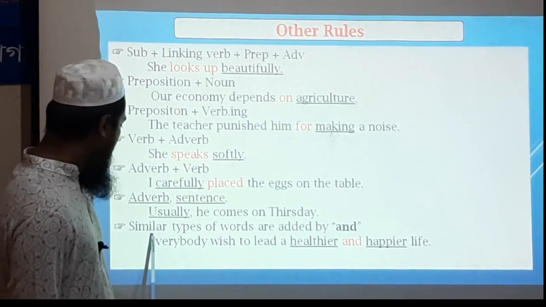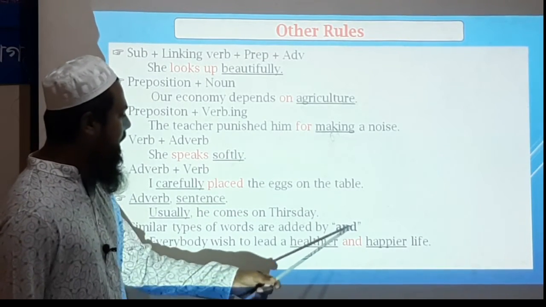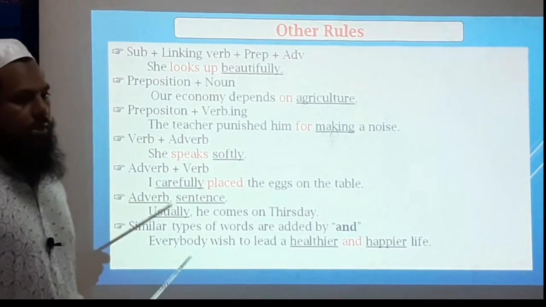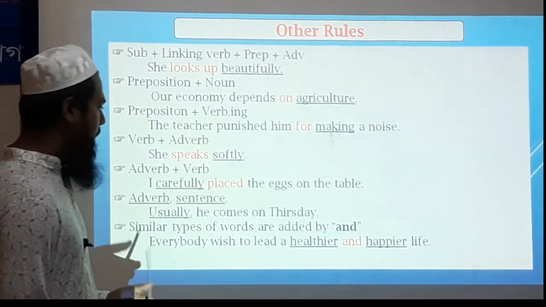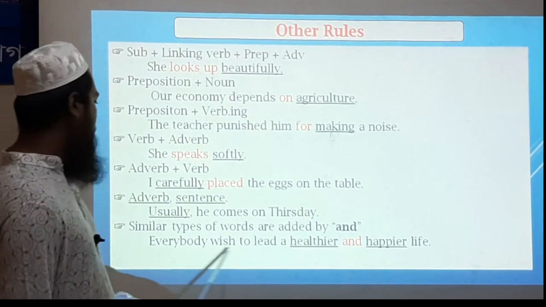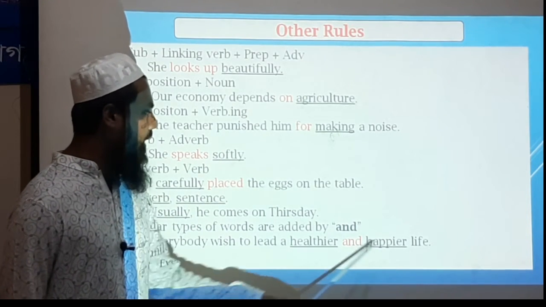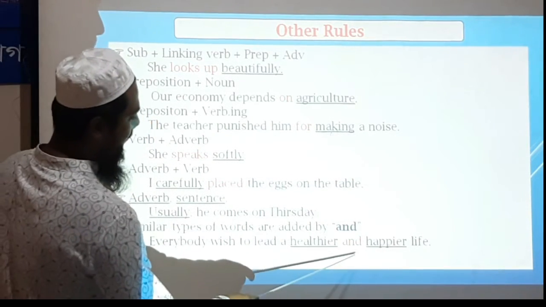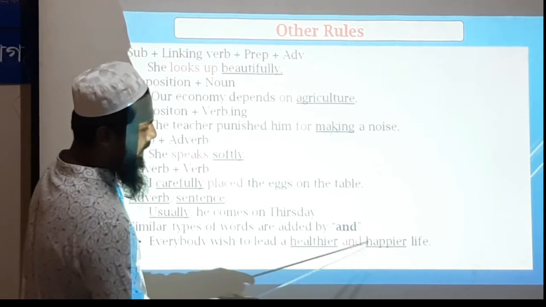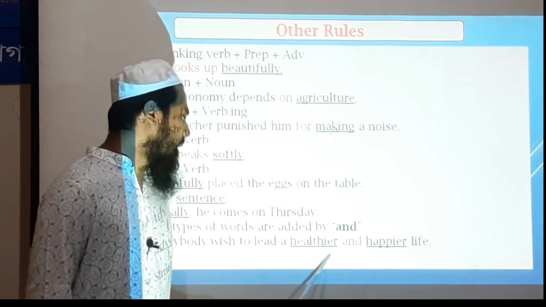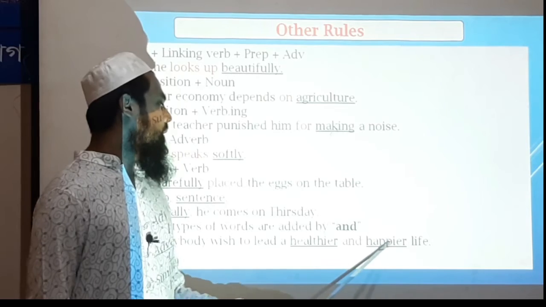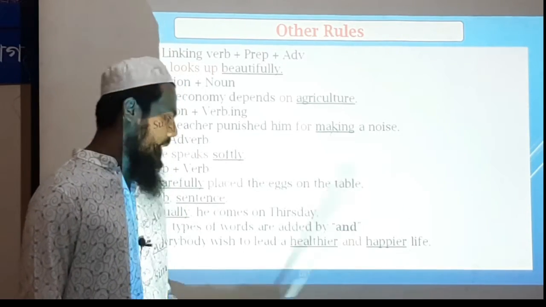Okay, in the next rule, similar types of words are added by and. That means we always use similar types of words after or before and. Everybody wishes to lead a healthier and happier life. Here and added two words, healthier and happier. That means healthier is a comparative degree and happier is also a comparative degree.